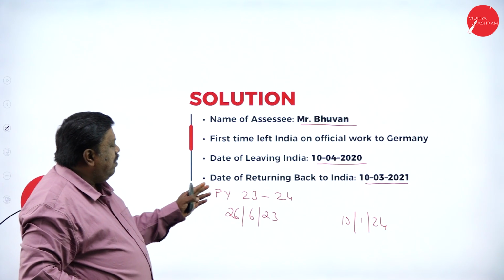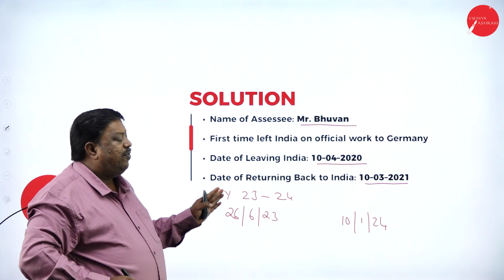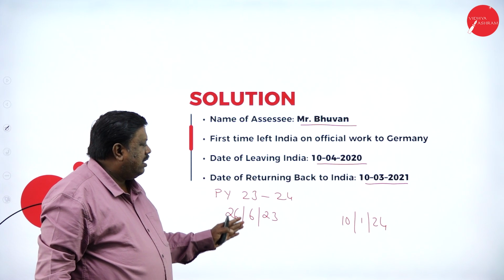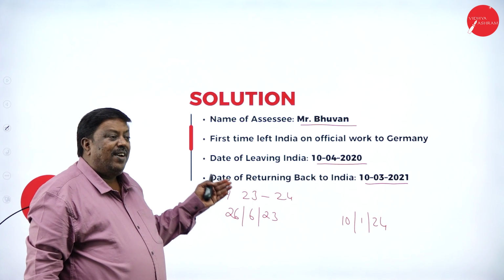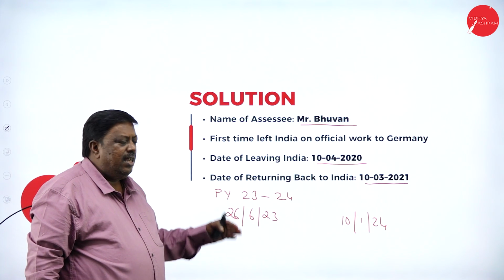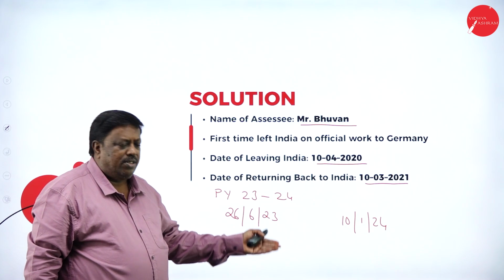So now, during the previous year, how many days was I in India? We have to determine that. And if I satisfy the basic condition, then we'll go for further additional conditions.